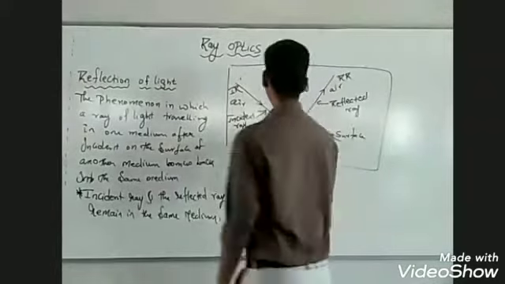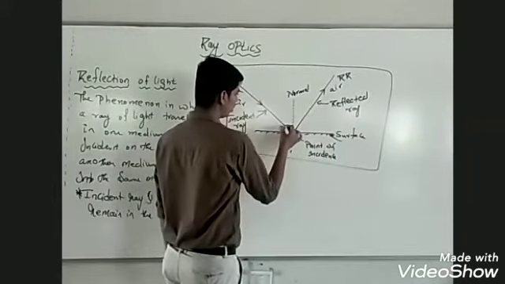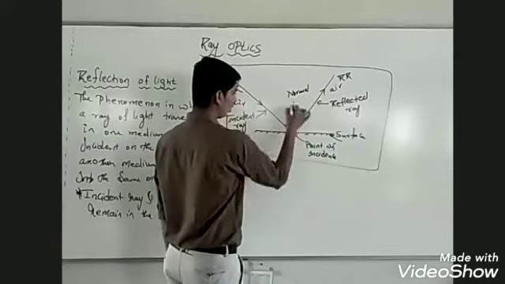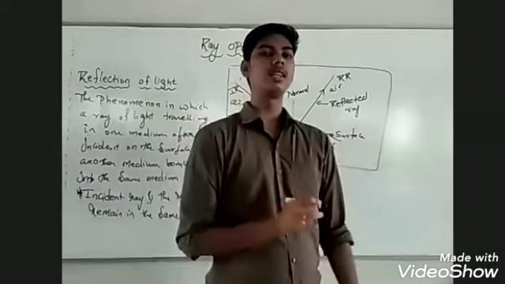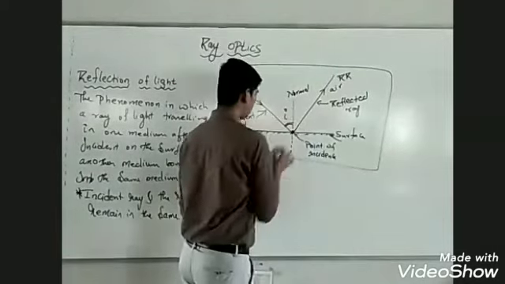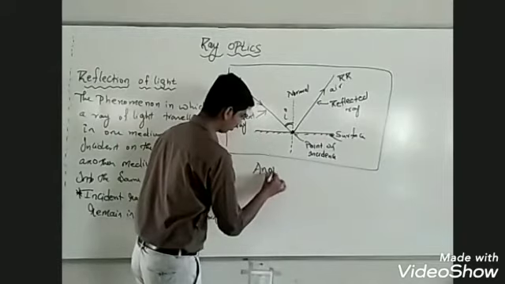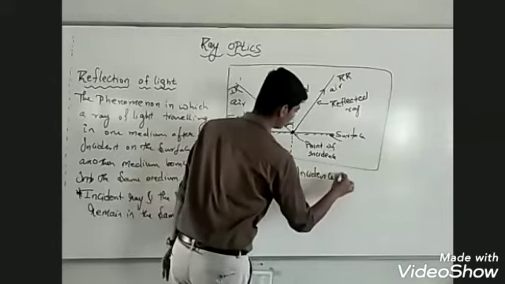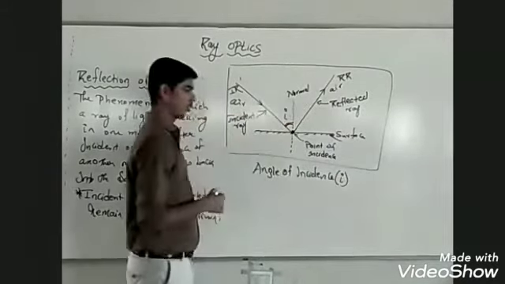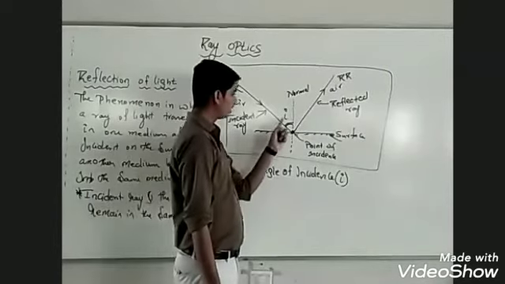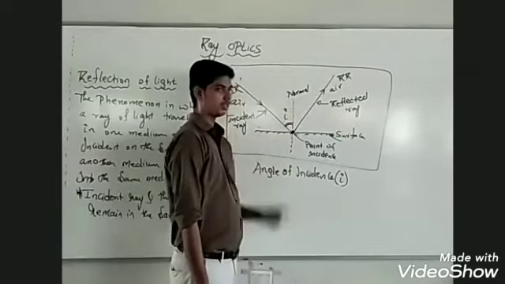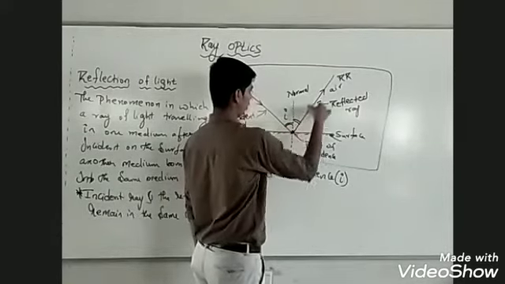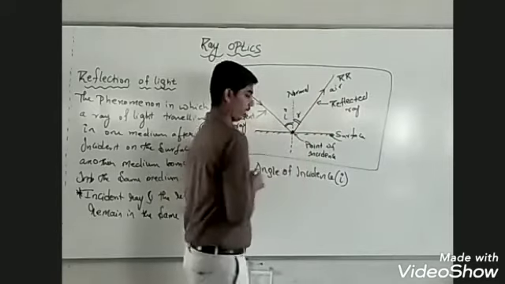Right? You can observe there is some angle between the incident ray and the normal. The angle between the incident ray and the normal is known as the angle of incidence, and the angle of incidence is represented by I. On the other hand, the angle between the reflected ray and the normal is called the angle of reflection.